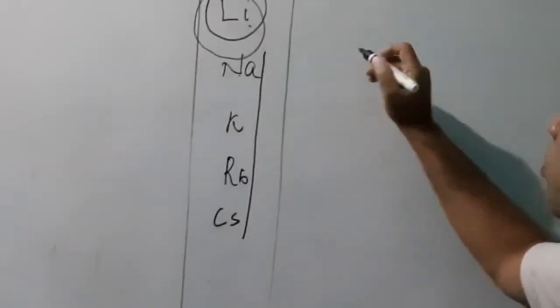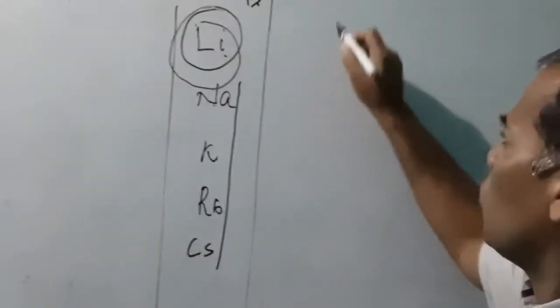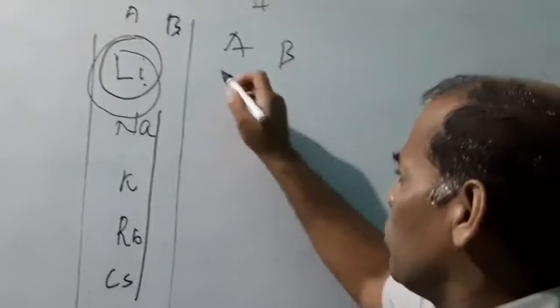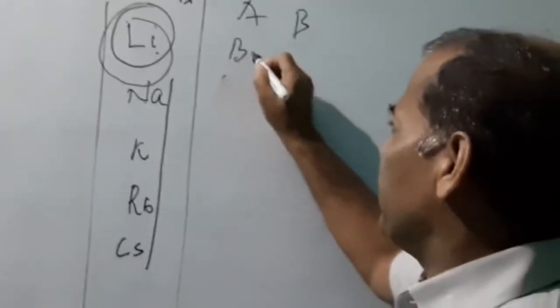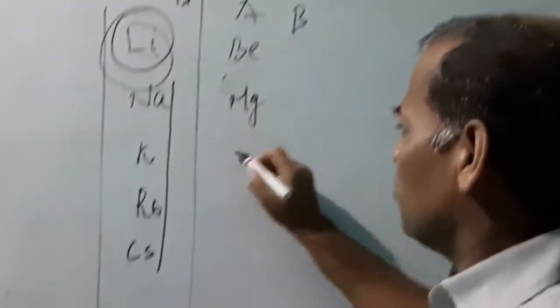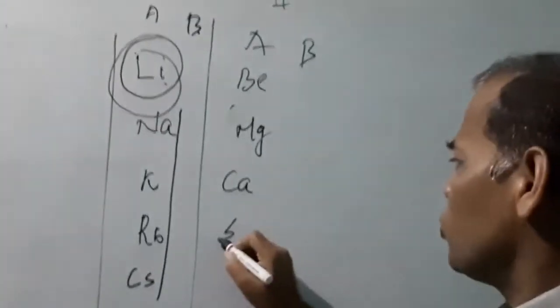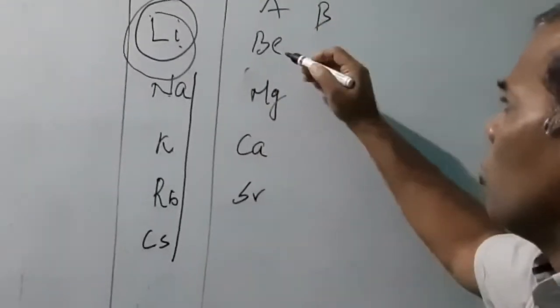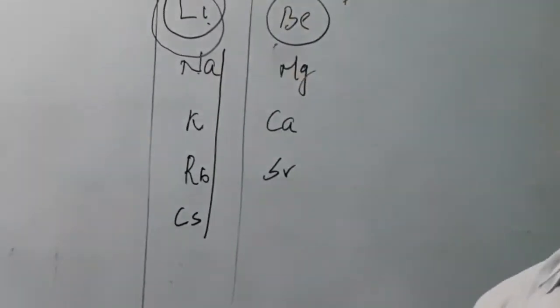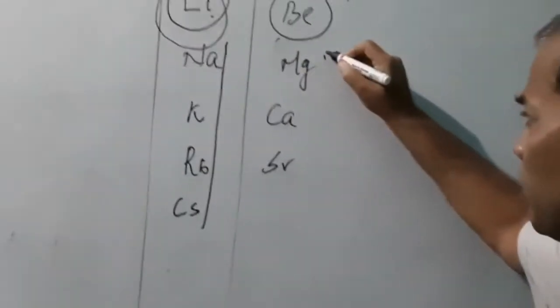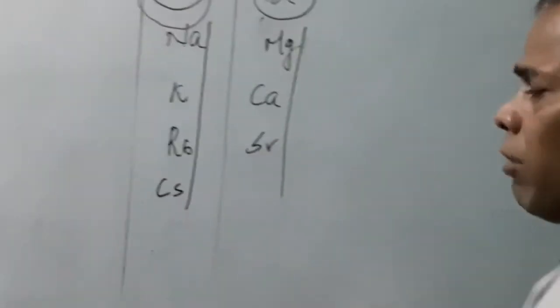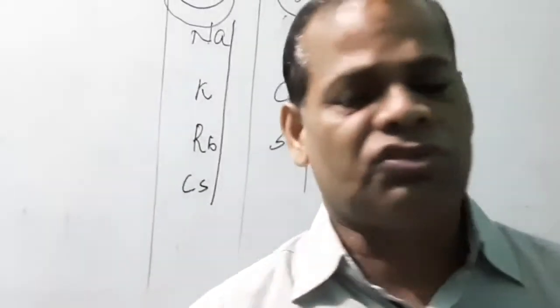Similarly, in some other group, like group 2A, there is beryllium, magnesium, calcium, strontium, like this. So by studying beryllium, we can guess the properties of magnesium, calcium, strontium, barium, radium.